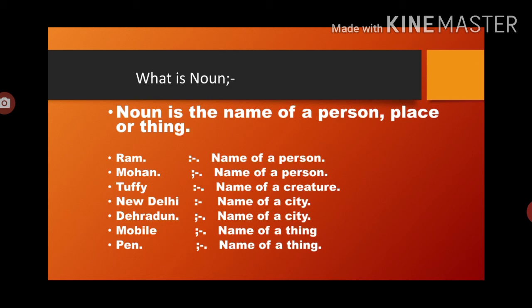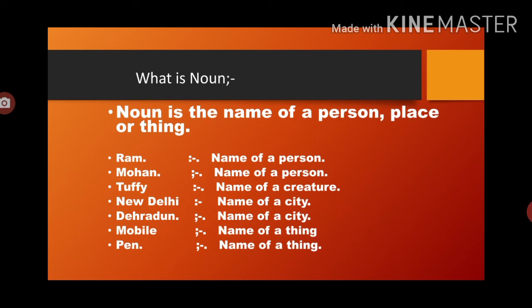The first one is Ram. Ram is the name of a person, so it is a noun. Now the second one is Mohan. Mohan, the name of a boy, so it is also the name of a person, so it is a noun. Now Tuffy. Tuffy can be your pet's name, a dog. So the name of any animal is also included in living creatures, so it is also a noun.